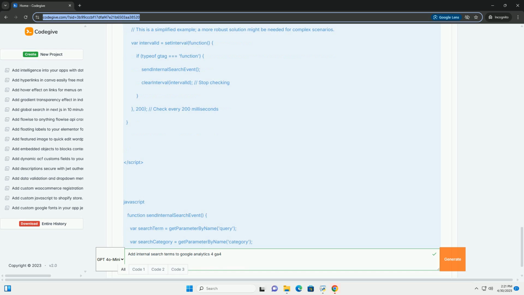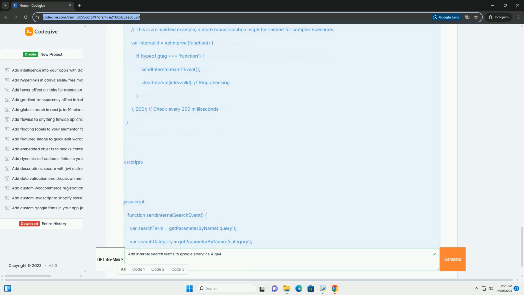1. Understanding the basics. What is internal site search? Internal site search is the functionality on your website that allows users to enter keywords or phrases into a search box to find relevant content within your site. Why track internal site search in GA4? As mentioned earlier, tracking search terms provides valuable insights into user behavior and needs. Without tracking, you're missing a crucial opportunity to improve your website's effectiveness and user experience. GA4 offers powerful and flexible tools to collect and analyze this data.